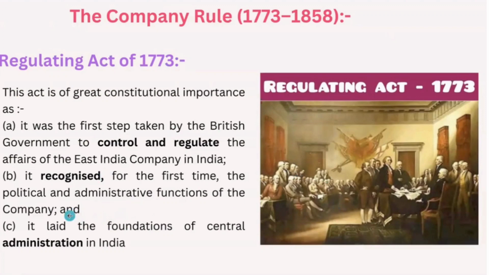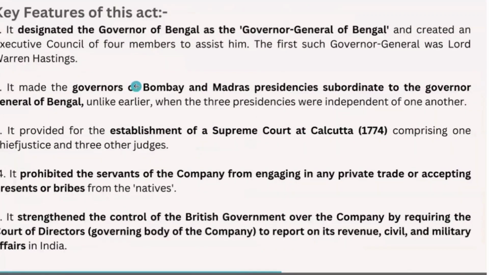Fine. Got it? Coming to key features, as I have mentioned, the designation of Governor of Bengal was changed to Governor General of Bengal. He was given an executive council of 4 members to assist him, like ministers.